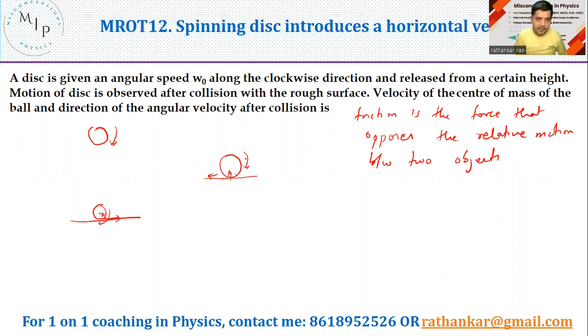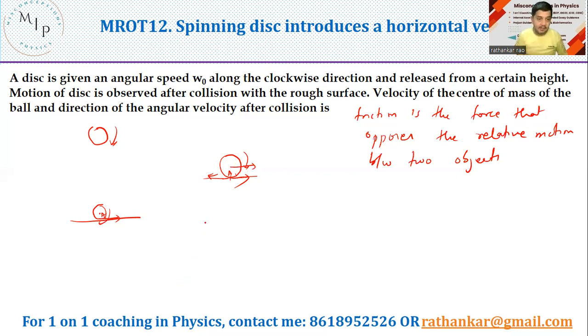So therefore, if this is the angular velocity like this, then this particle is now going like this. Between these two surfaces, there should be an opposite force, so it should act like this. Now if there is a force acting like this, what will happen to the center of mass over here? The angular velocity will slow down. The spinning action will slow down, definitely, because it will not spin with the same angular velocity. But there will be a center of mass, so this center of mass will now experience a velocity like this.